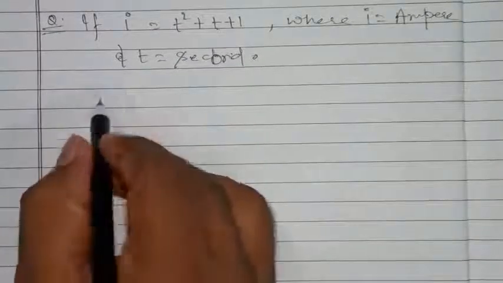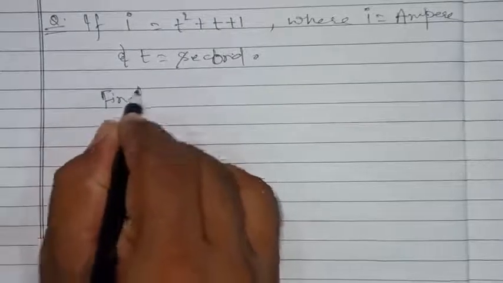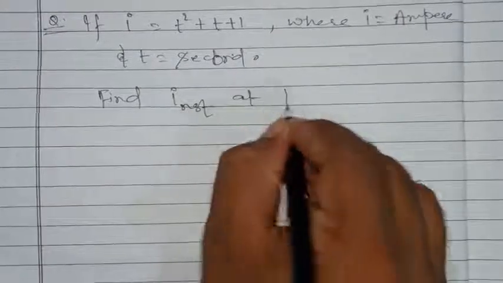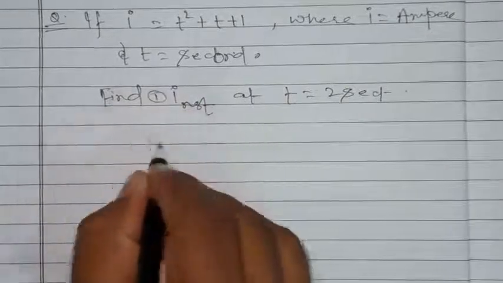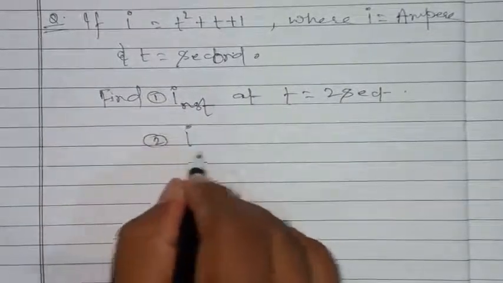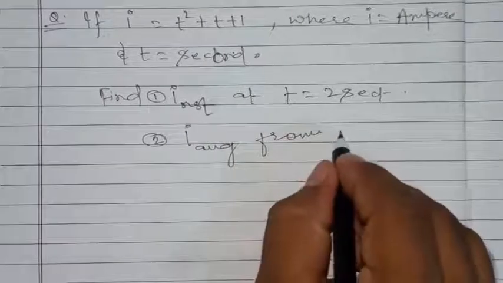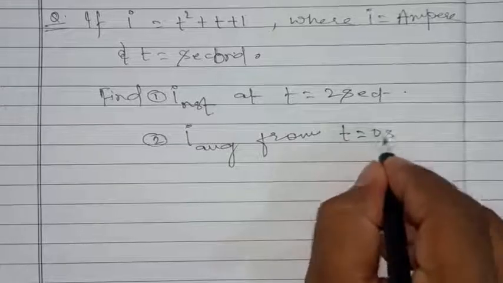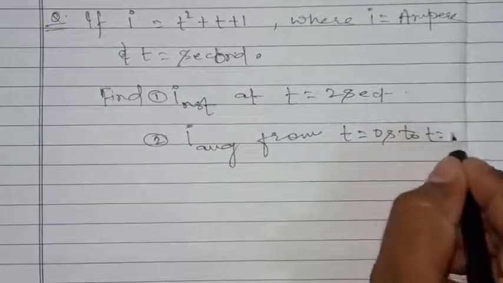We have to find I instantaneous at t equal to 2 seconds, and number second I average from t equal to 0 second to t equal to 2 seconds.